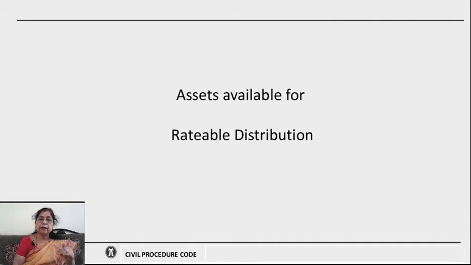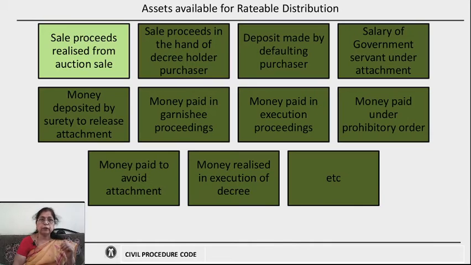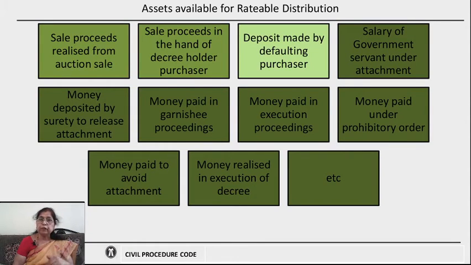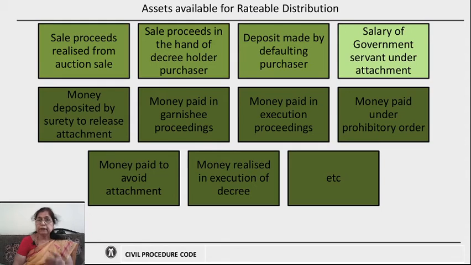Now, what are the assets available for rateable distribution? Let us look into it. First of all, sale proceeds realized from auction sale. They are all sale proceeds or assets which are available. They are in the hands of the court. Sale proceeds in the hands of a decree holder purchaser. Suppose a decree holder purchases the property, the sale proceeds in his hand are also available for rateable distribution. Then deposits made by the defaulting purchaser, as they are also received by the court, are also available for rateable distribution. Then salary of a government servant under attachment, that salary is attached by the court and therefore it is held by the court and it is also available for rateable distribution.